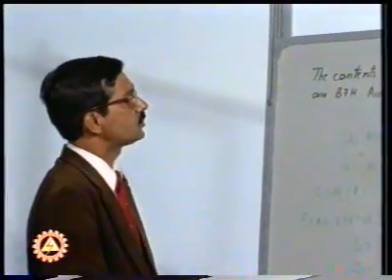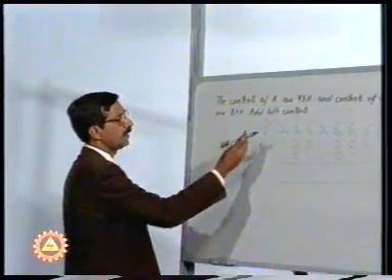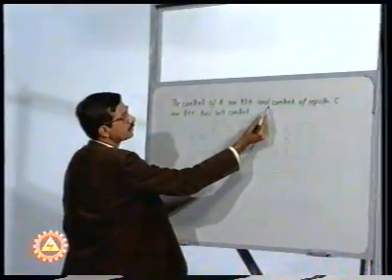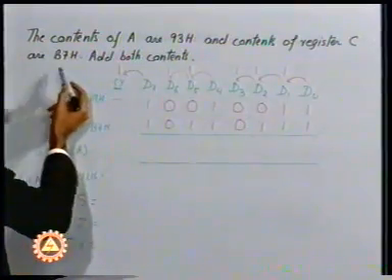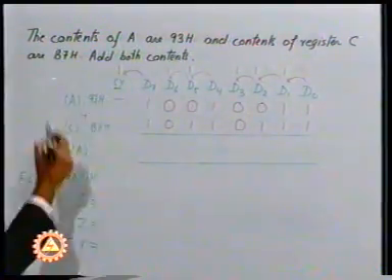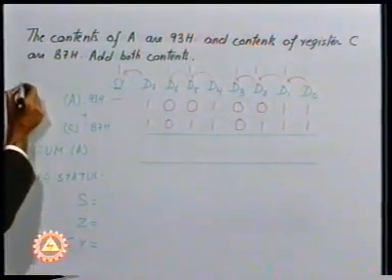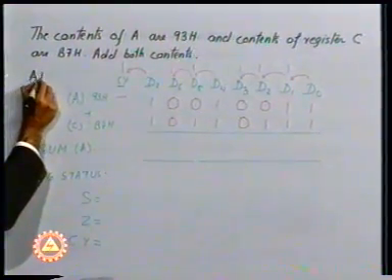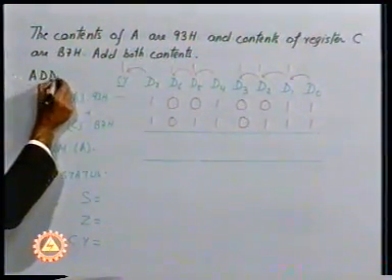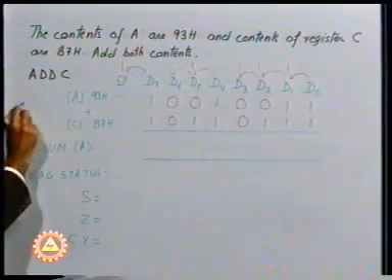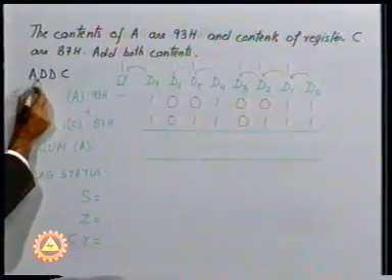Let us now take some problems of addition in which we are going to use instructions meant for the purpose of addition. The first problem we have is that the contents of accumulator A are 93H and the contents of register C are B7H. Add both the contents. For this we'll have to use the instruction ADD C. In this case, one of the data is automatically assumed to be in the accumulator.